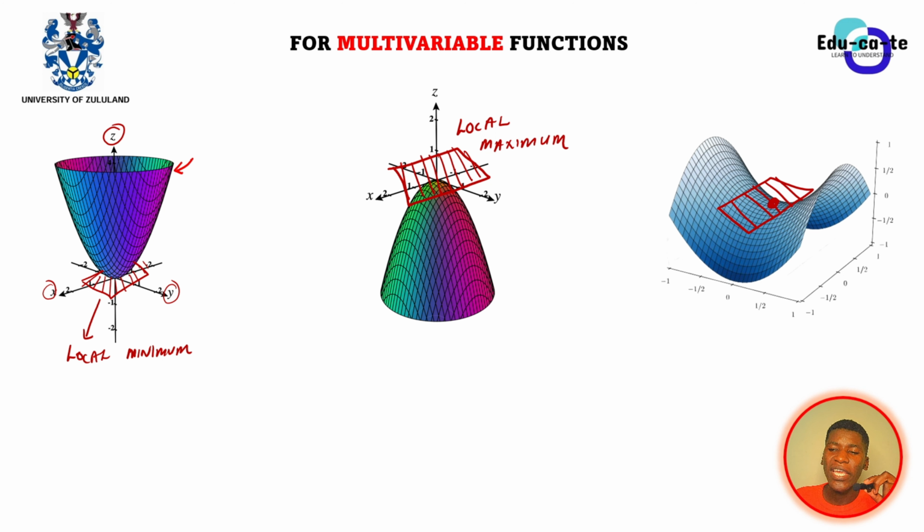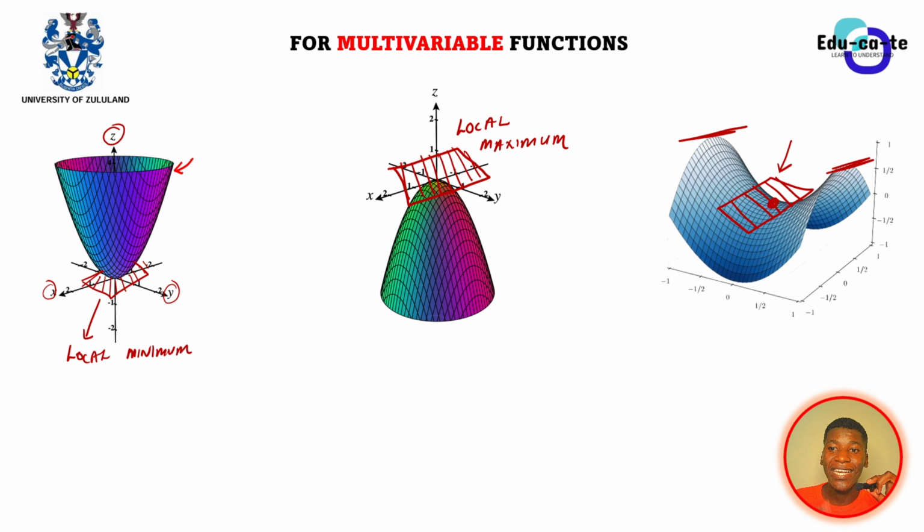But now we cannot regard this as a local maximum, because you can see that this is a higher part of the function. This is also a higher part of the function. All of these values will be greater than this one. So we cannot consider it a local maximum, because it is not the biggest.